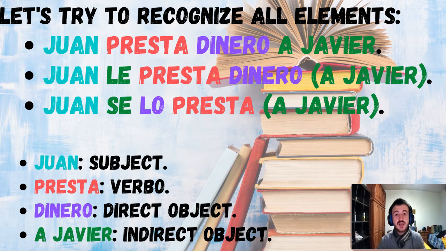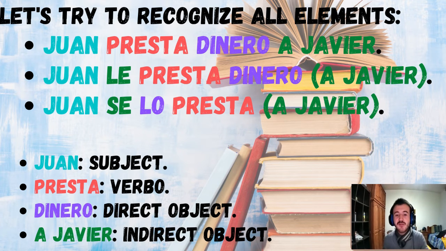Therefore, it can be replaced by the pronoun lo. So, as we cannot have le lo, we need to turn this le, previously seen, into a se. Okay, this is very important. This se is still the indirect object pronoun, but we need it to be phrased in this way. Okay, that will be basically it with this example.